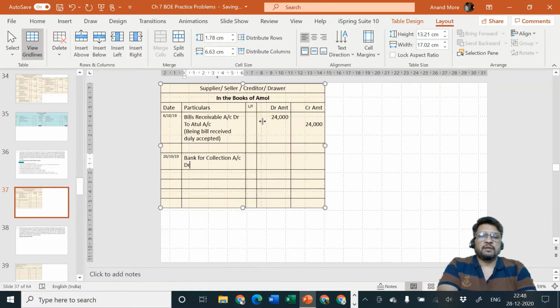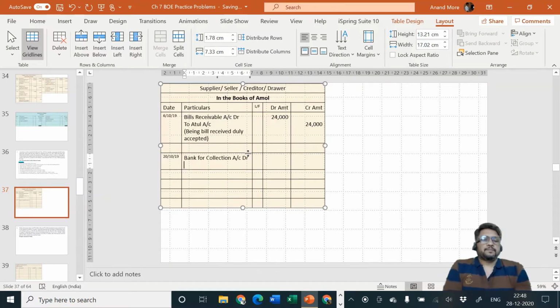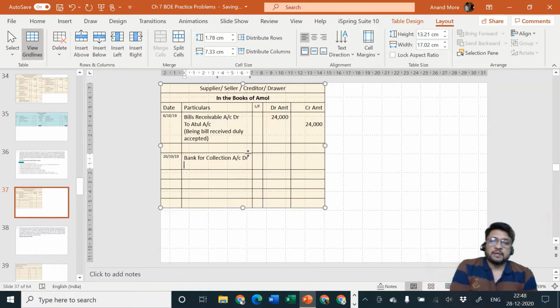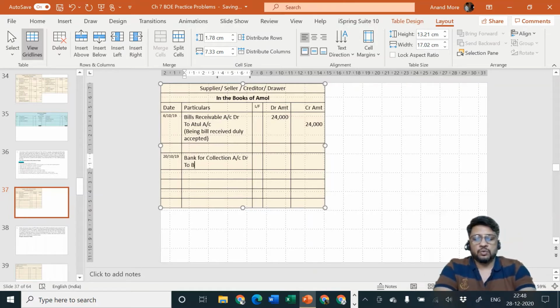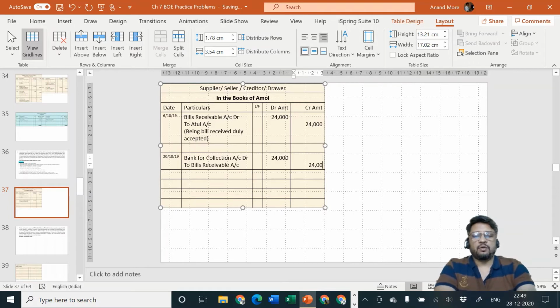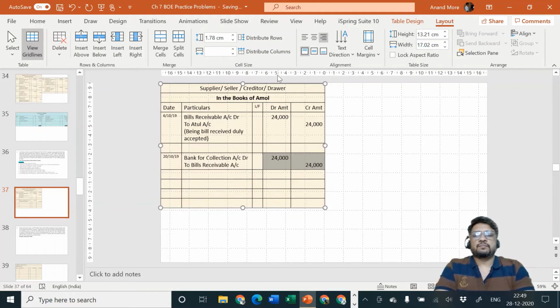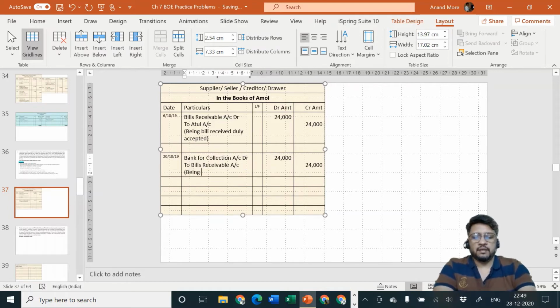Be careful when you are thinking about bank for collection, it means that the bank is not working as your financer, but bank is working as your agent. So bank for collection account debit to bills receivable account. Amount is rupees 24,000. Bill is going out, but no money is received in the bank today. We don't want money today. We want money only on the due date. We are just telling the banker to be our agent and collect the bill on our behalf from the drawee on the due date. Being bill sent to bank for collection.